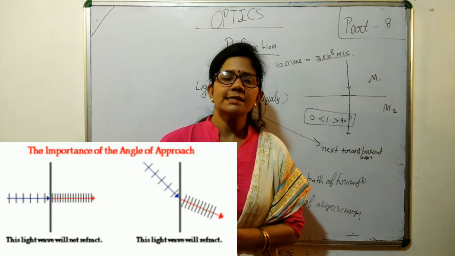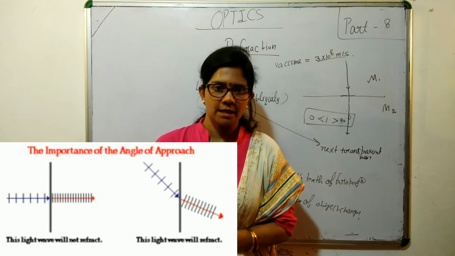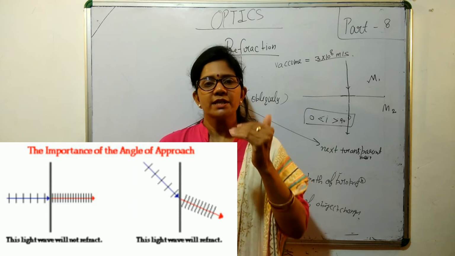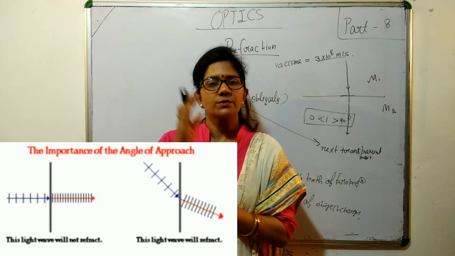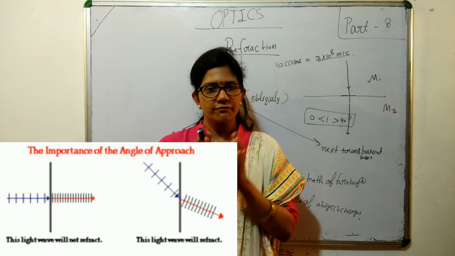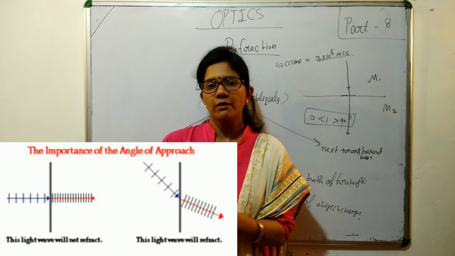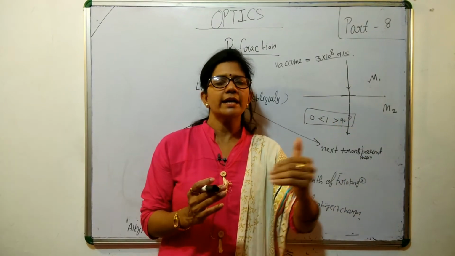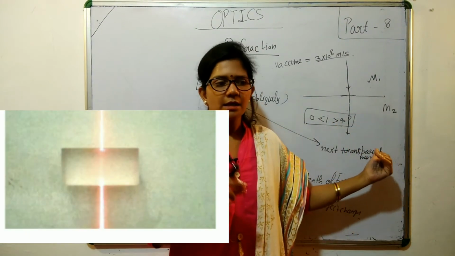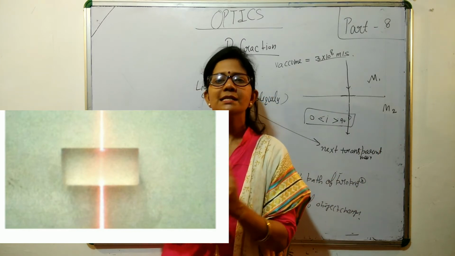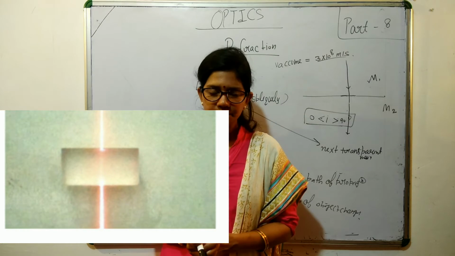There is a concept of phase, of the wave fronts of light, which is beyond your syllabus and which we'll discuss in higher classes. The wave fronts want to be in the same phase, so they slow down and take the path which is the smallest, so that they reach soon.